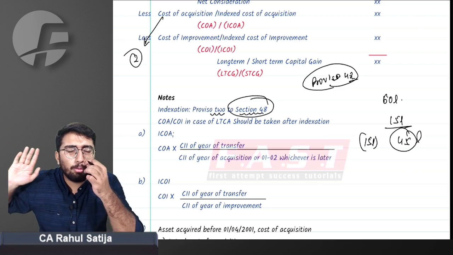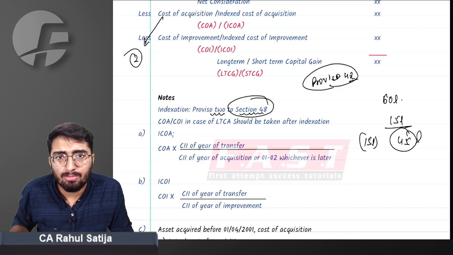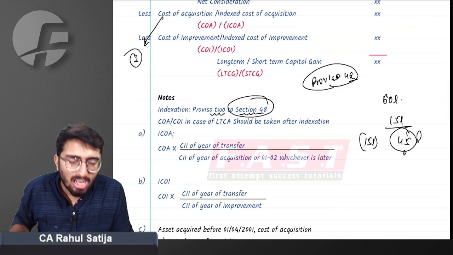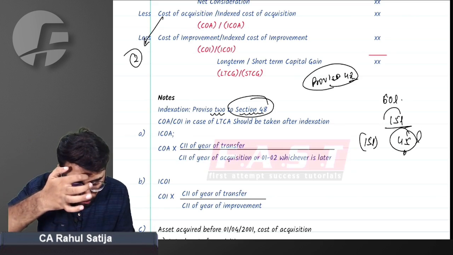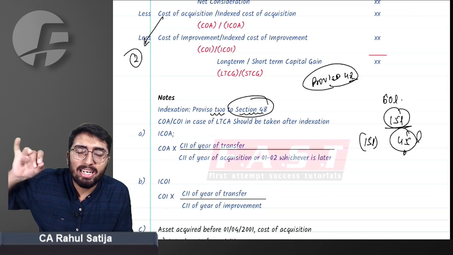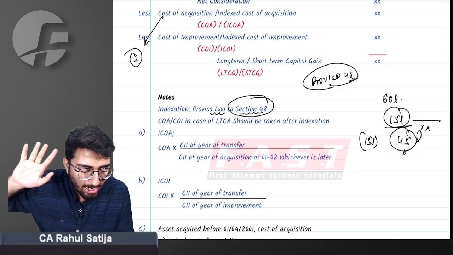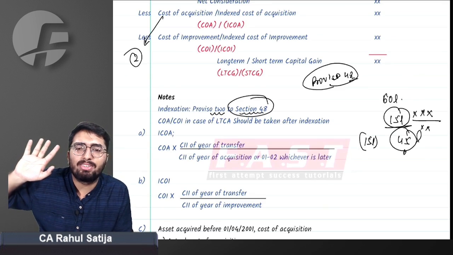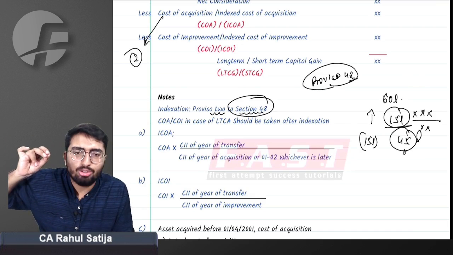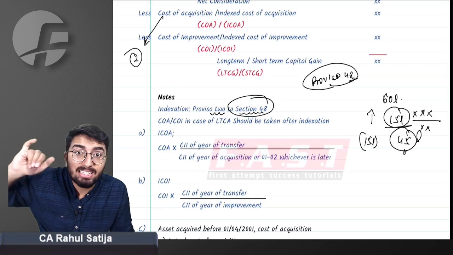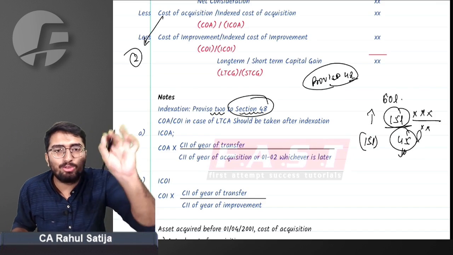Over so many years, there was too much inflation impact on this house. Is this my real gain? Government wants to remove this inflation. So it said, you do not consider this cost of acquisition as is. You index this cost of acquisition. Divide it by the index of the year in which you bought, and multiply it with the index of the year in which you are transferring. You have to multiply or divide it with certain index numbers so that your cost of acquisition is inflated. It is adjusted to inflation so that your capital gain is minimal.